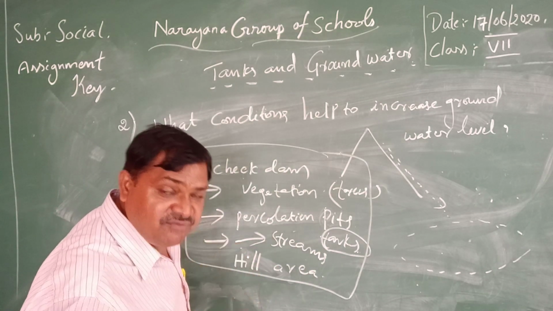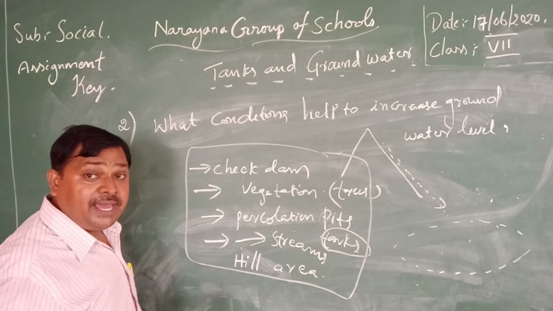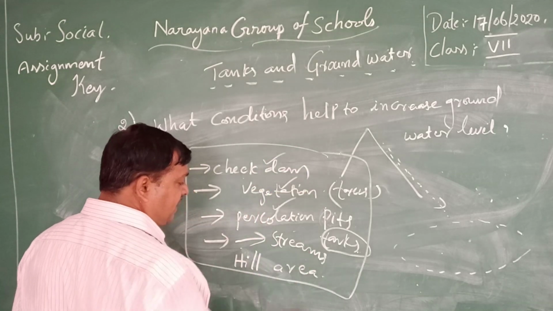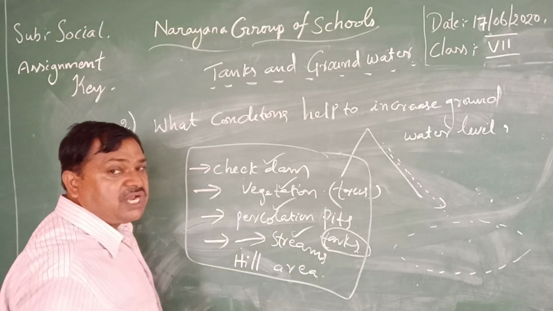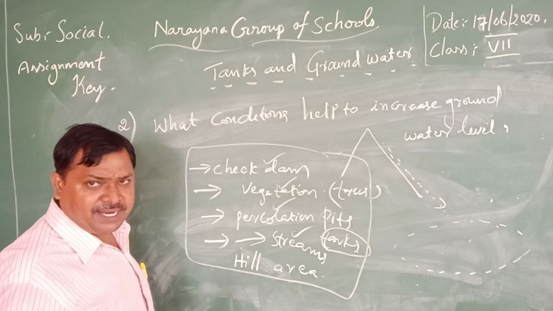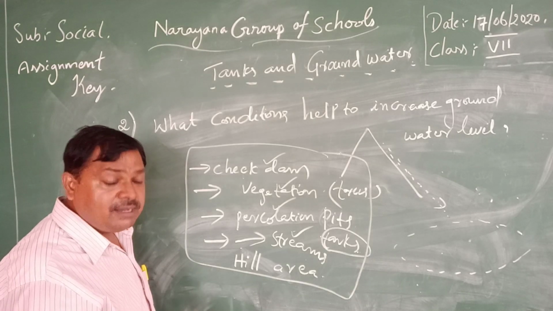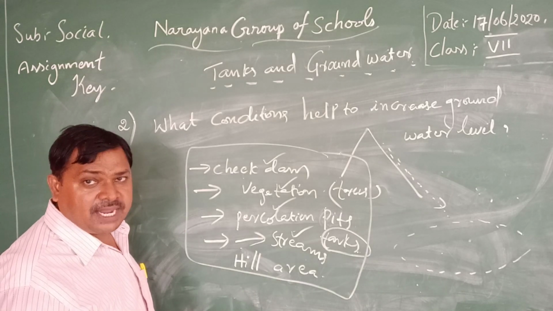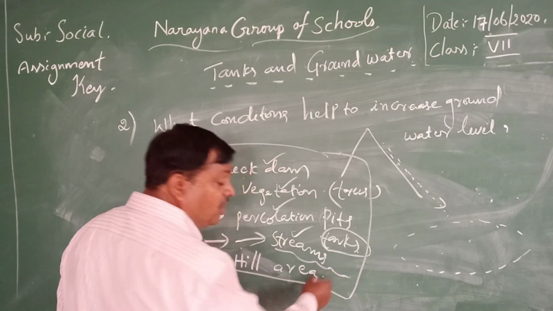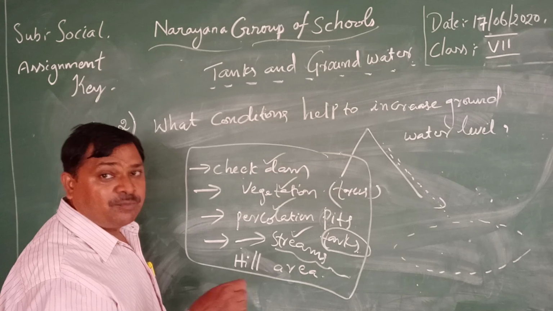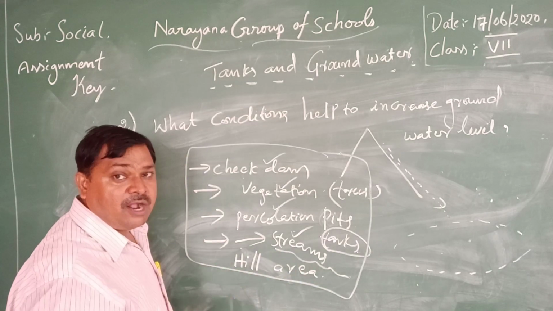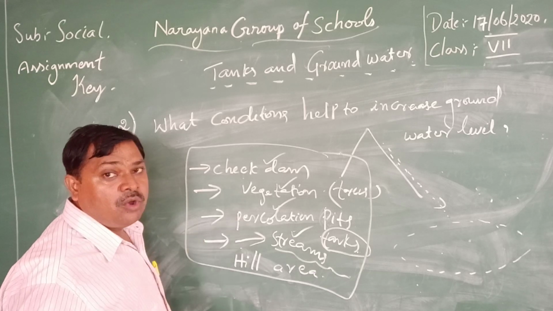the village people should also be aware about check dams, vegetation and percolation pits, and then stream water, how to utilize the stream water, because the streams flow only for a short period, right? In that short period, how do we utilize the stream water? We can arrange some bore wells, or we drill bore wells nearer to the bank of the streams, then we will get more water resources.